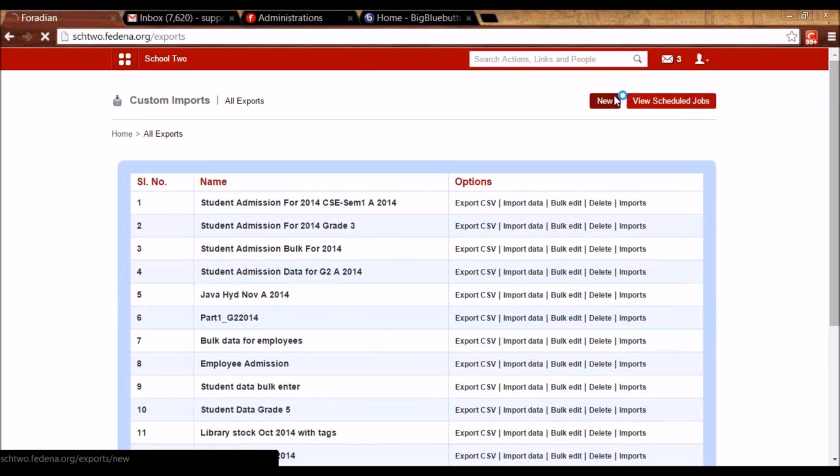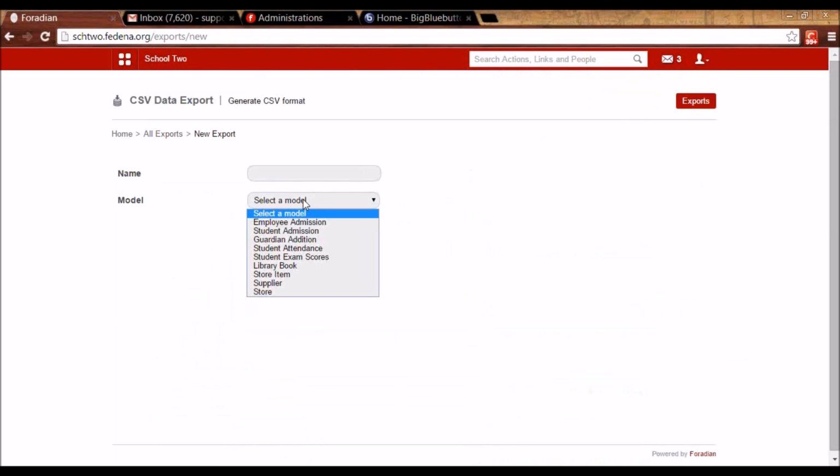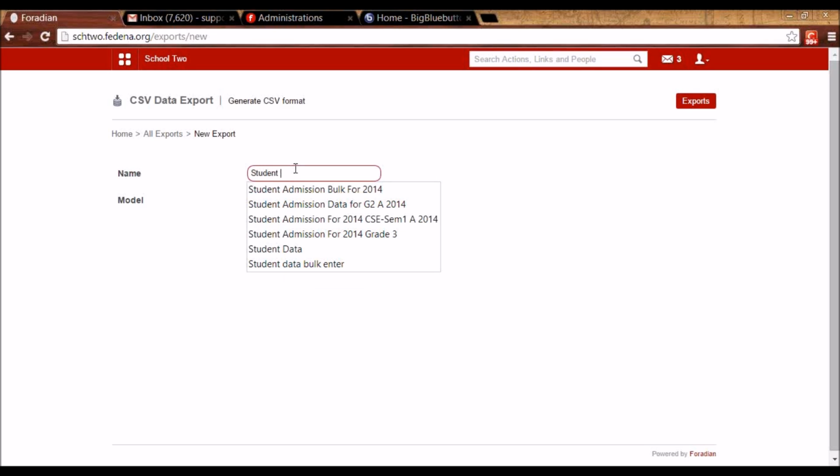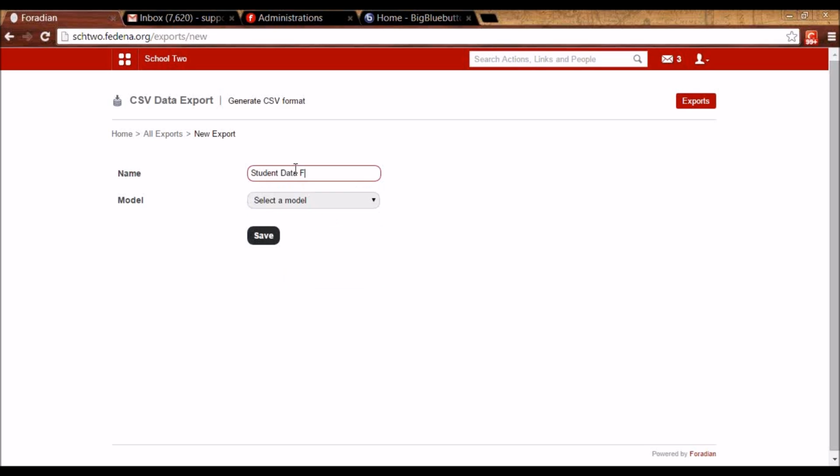So you can click on new here and you can do data import for all these models that you see. For example, all the employee data, all the student data, guardian data, and so on. You can give the name. So let's say I want to import student data for quarter 3.